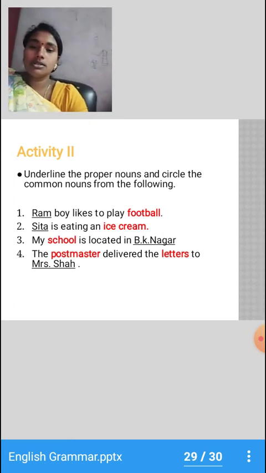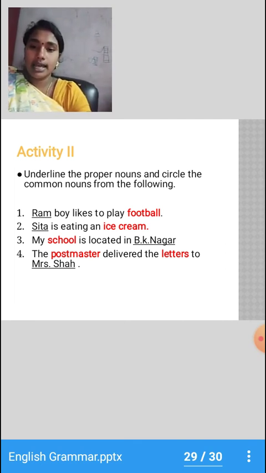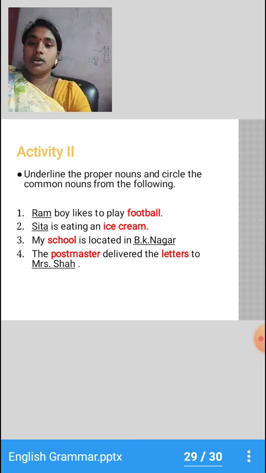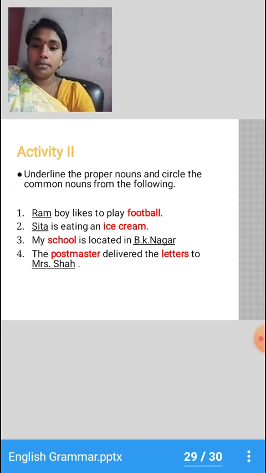Now, second activity. Here you are going to underline the proper nouns and circle the common nouns from the following. Okay. So, instead of circle, I have highlighted them in red color. Okay, children? So, now first sentence. Ram likes to play football.